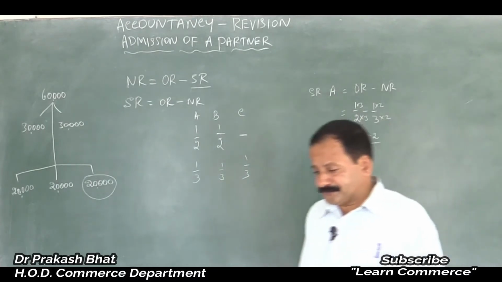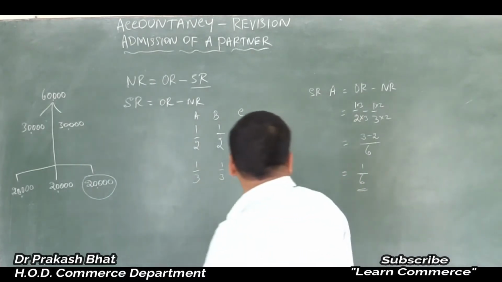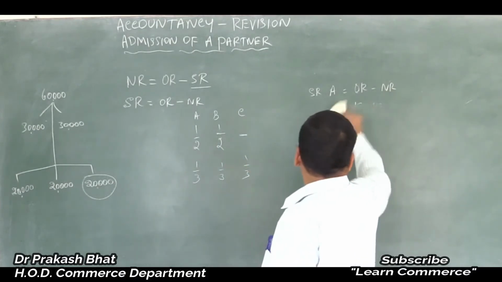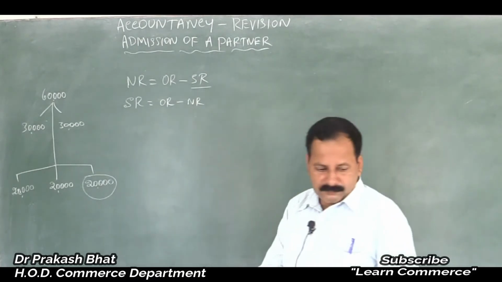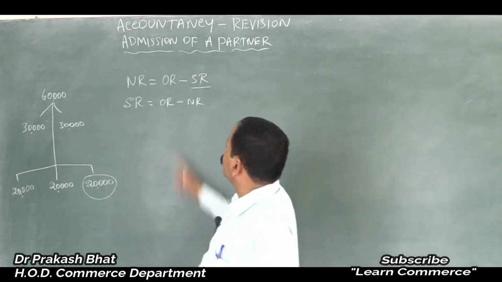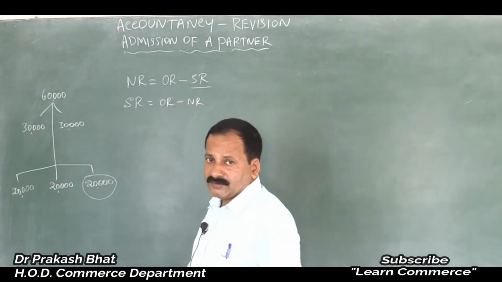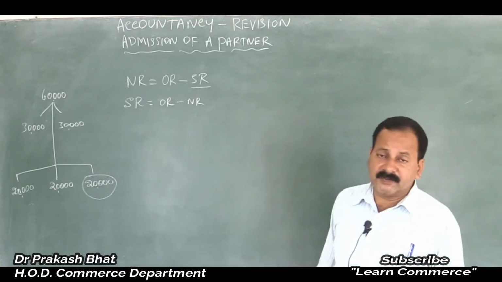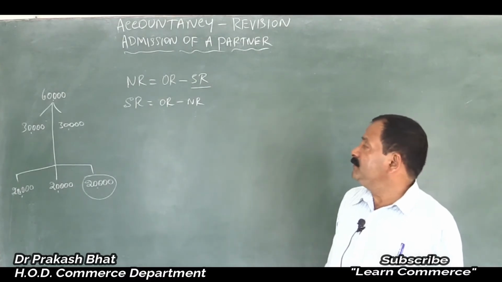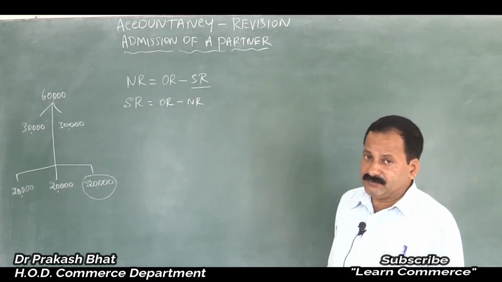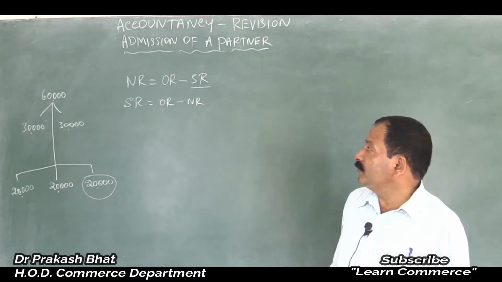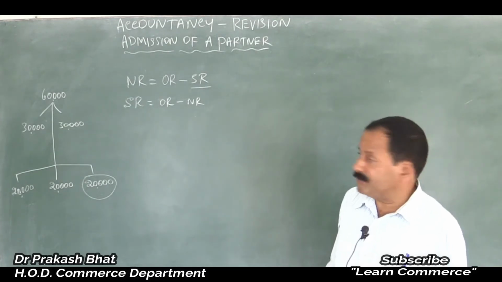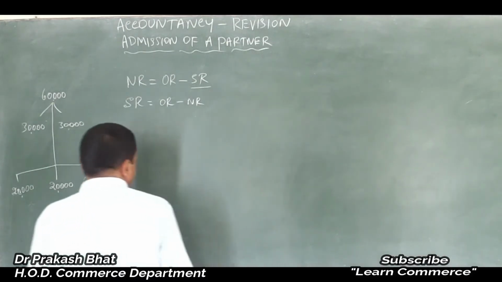Now moving on to the new profit sharing ratio. New ratio is equal to old ratio minus sacrifice ratio. Old ratio is always bigger in case of admission of a partner. So old ratio minus sacrifice ratio, the ratio which is sacrificed by him, is equal to new ratio. That is how we have to calculate the new profit sharing ratio.